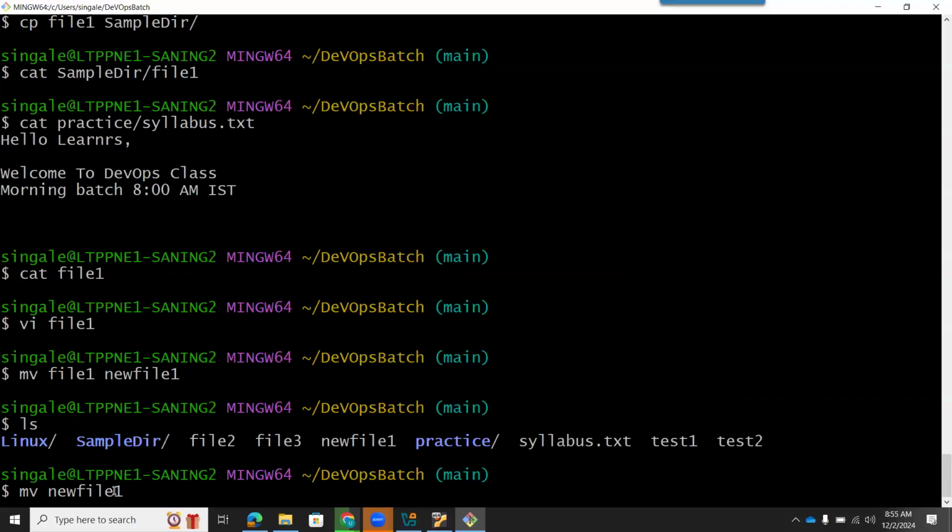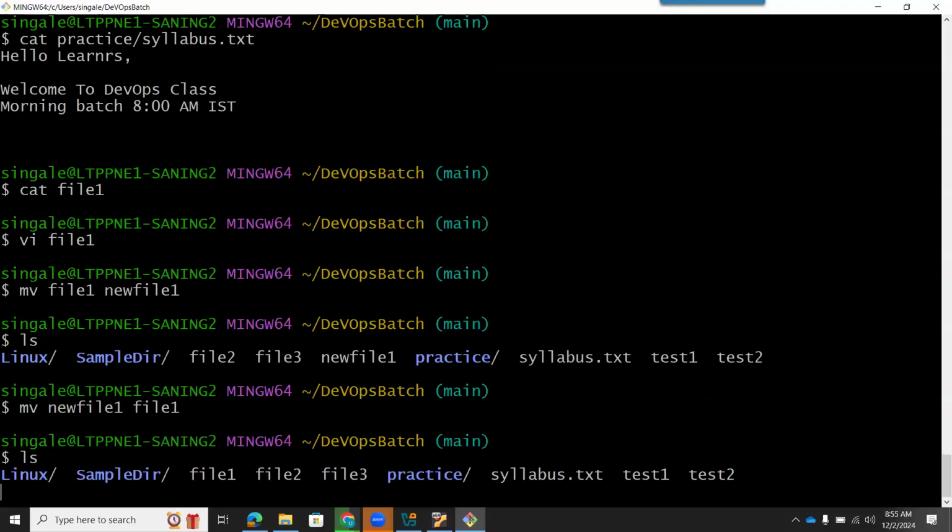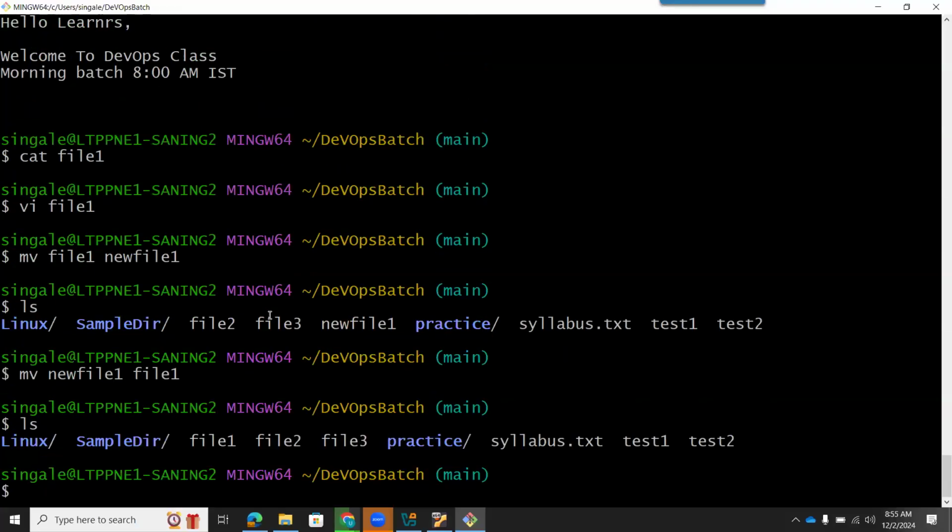I will keep this file at first place, newfile1, and I want to rename it to file1. I will keep it at second position with one space. So mv newfile1 file1, I will press enter. And if I do ls, you will see the file which was showing as newfile1 is now renamed as file1 using the mv command.